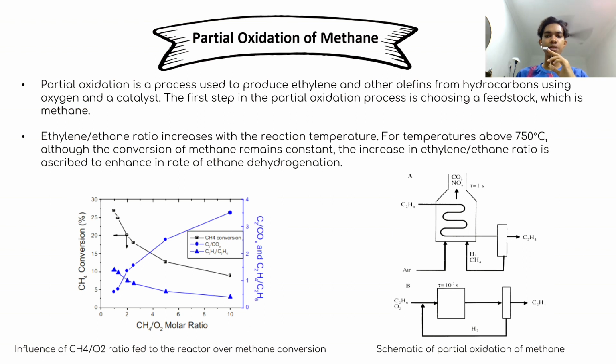For temperatures above 750 degrees Celsius, although the conversion of methane remains constant, the increase in the ethylene and ethane ratio is ascribed to enhanced ethane dehydrogenation. So the diagram shows the graph of the influence of the CH4/O2 ratio fed to the reactor over methane conversion, and the other diagram is the schematic of partial oxidation of methane.